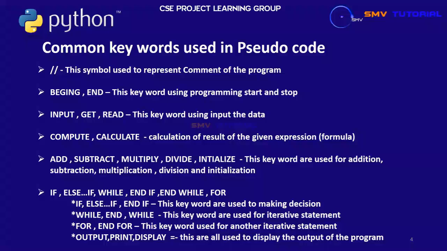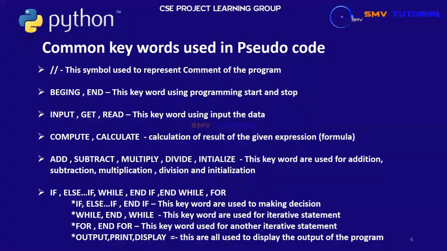Next is compute or calculate. This keyword calculates the result of the given expression or formula. If you are using any formula in the pseudocode, you must use the compute or calculate keywords before it.